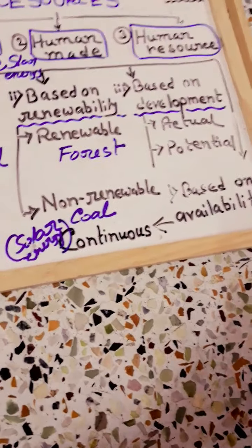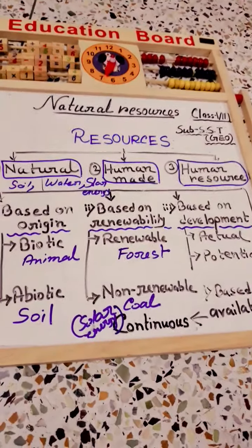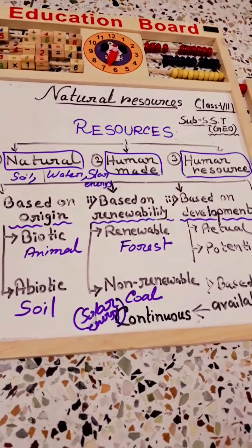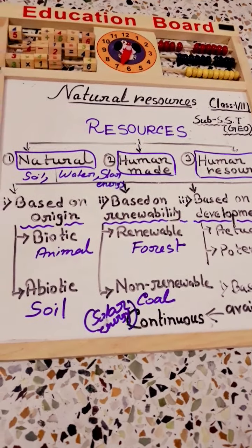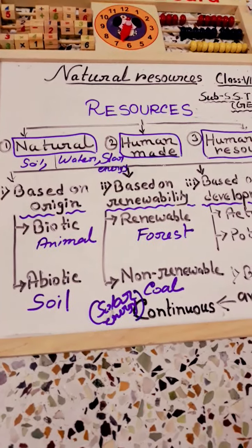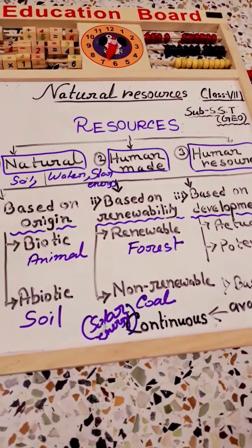Why solar energy? You can also say tidal energy, because every day we use solar power and solar energy. We dry our clothes, and for many purposes we use solar energy. Every day we get it, so there is no limitation for use, right?